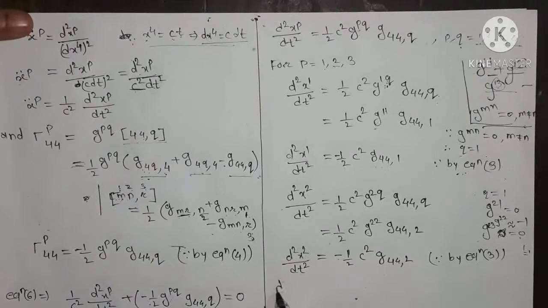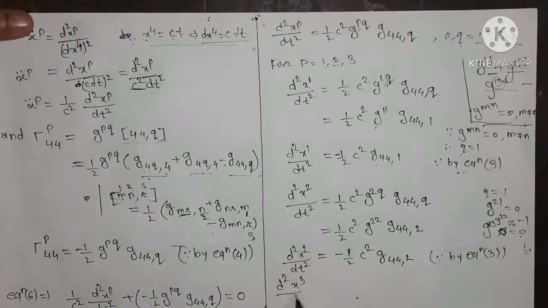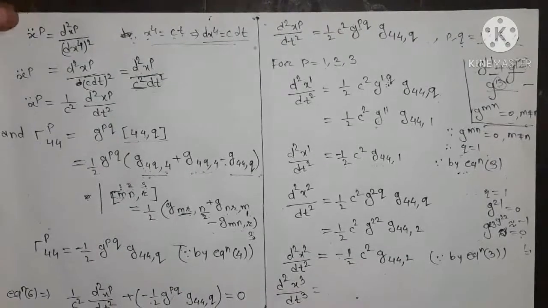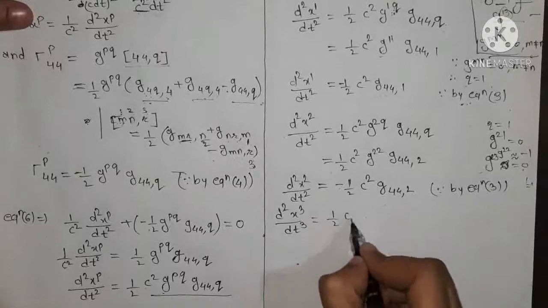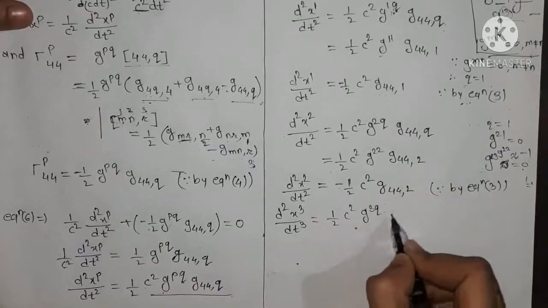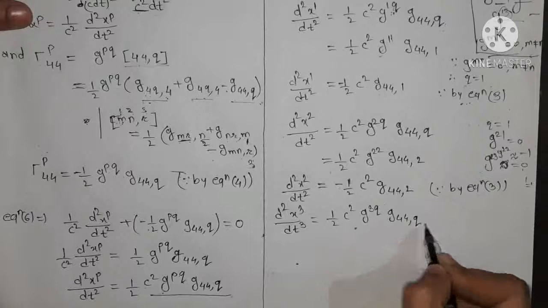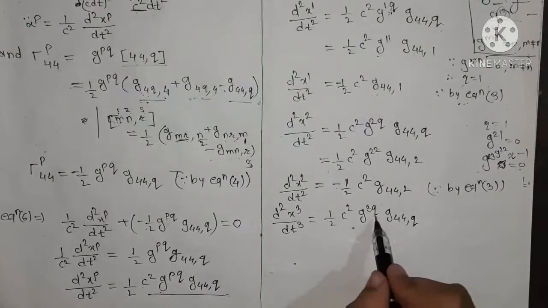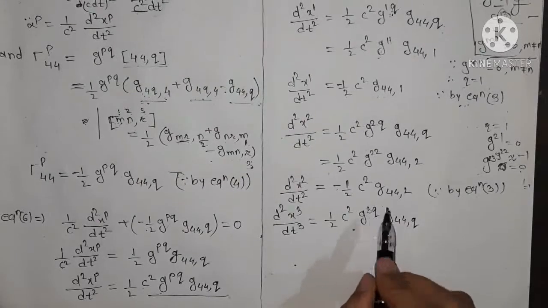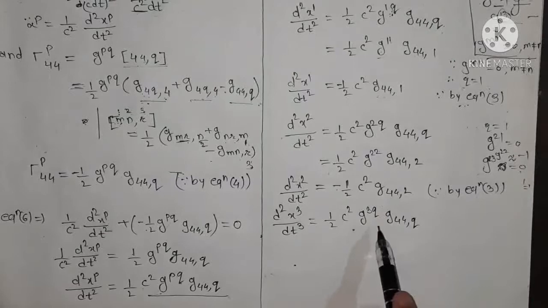Now similarly, d²x3/dt² is equal to 1/(2c²) g_3q g_44,q. Again if we vary q, since q is a dummy suffix, when we vary q from 1 to 4, q assumes the value 3, because of the same reason that g_mn equals 0 for m not equal to n.